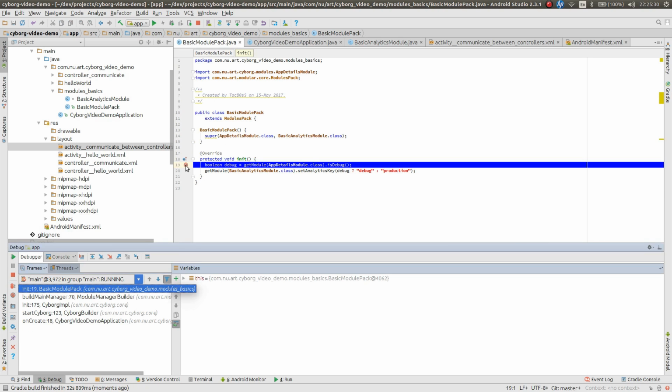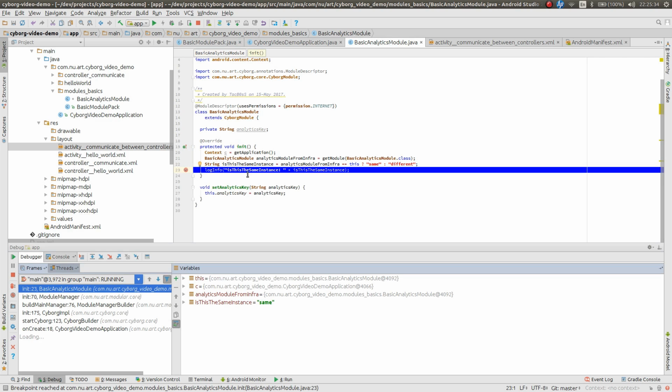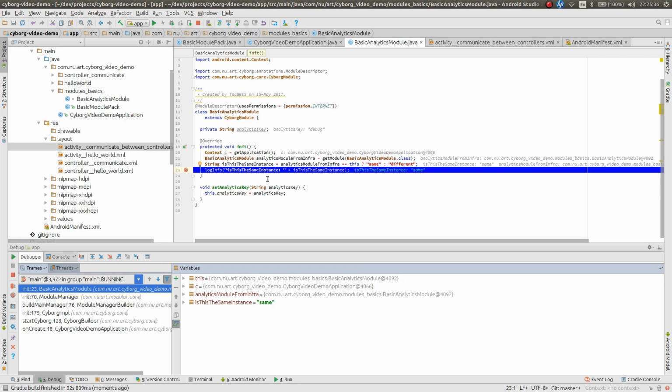That is not what we wanted. And there we have it. Is this module the same? Yes, this module is definitely the same instance. Cyborg manages all the instances of all the modules and makes sure that you only have one instance of each module. Yes, I know it's similar to singleton, but there are many benefits using it this way rather than using a singleton pattern.